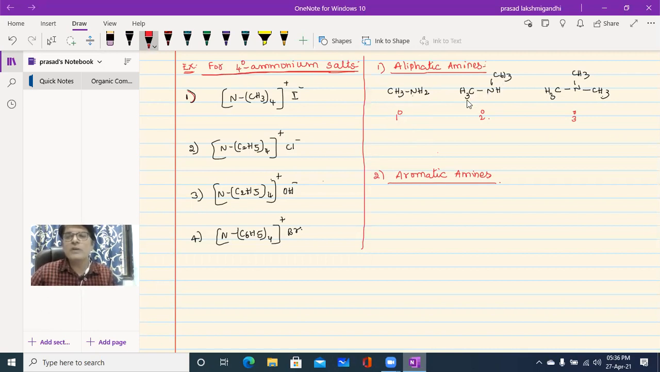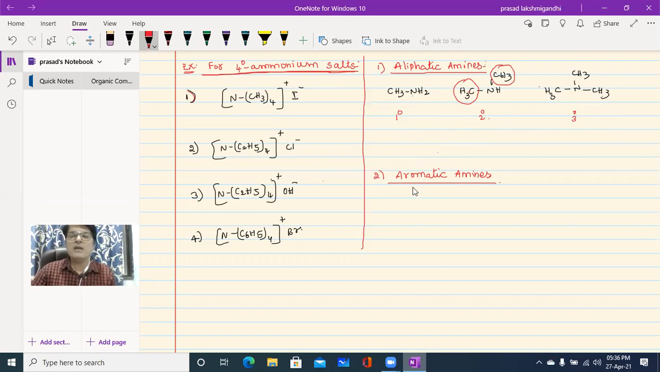What about this one? How many methyl groups are there? 2 methyl groups are there. This one is one CH3 and this is another CH3, isn't it? So dimethylamine. And what about this one? Trimethylamine belongs to the tertiary amine. Please write down the name of this compound.